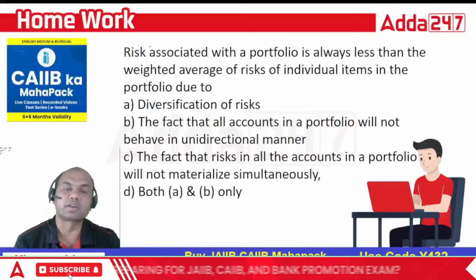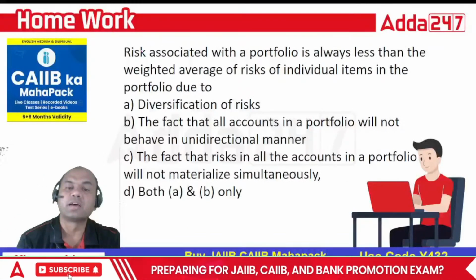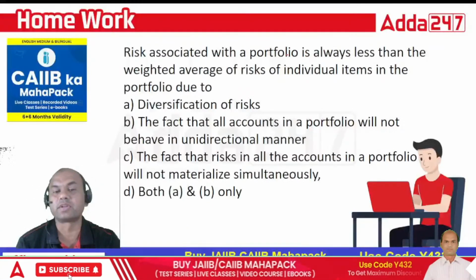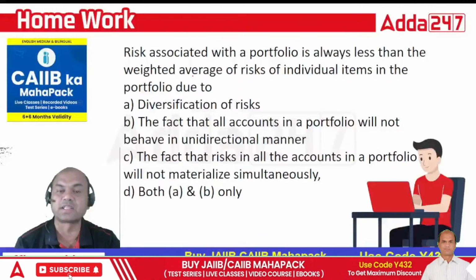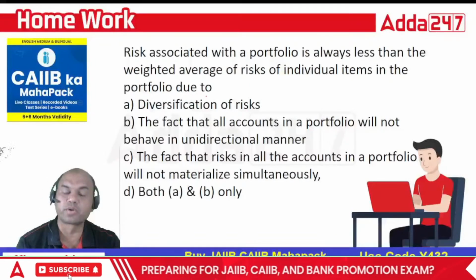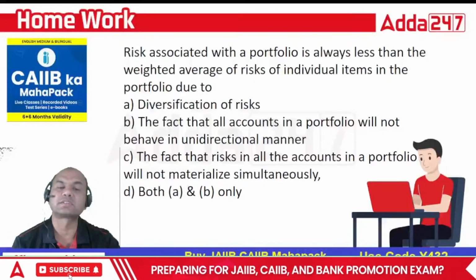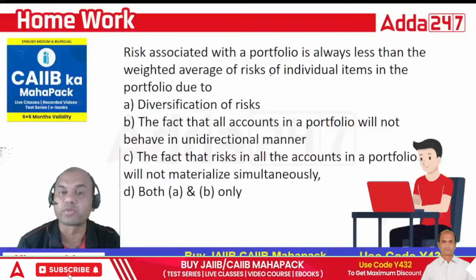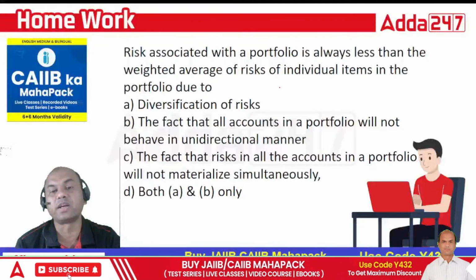So yesterday's homework: risk associated with a portfolio is always less than the weighted average risk of the individual items in the portfolio due to, meaning why is the risk for the portfolio lesser than the risk for an individual stock.